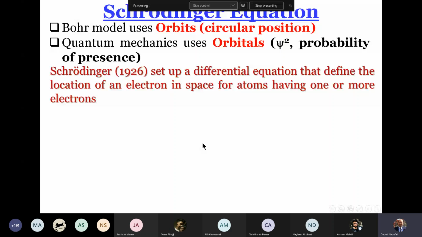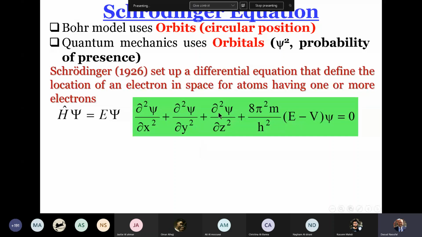And this relation is: the second partial derivative of psi with respect to x, plus the second partial derivative of psi with respect to y, plus the second partial derivative of psi with respect to z, plus 8 pi squared m divided by h squared times (E minus V) psi, equals 0. This formula is not requested, and the proof of this formula is also not requested. You have to know the meaning of psi.